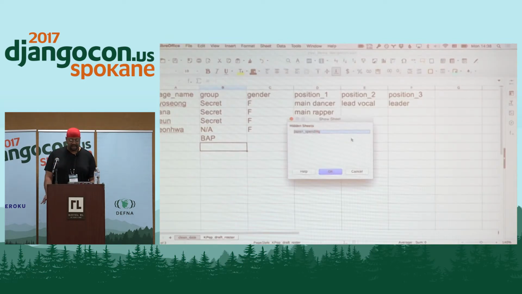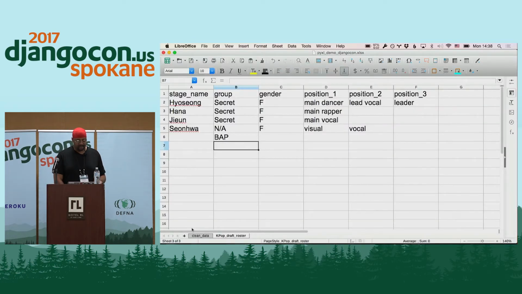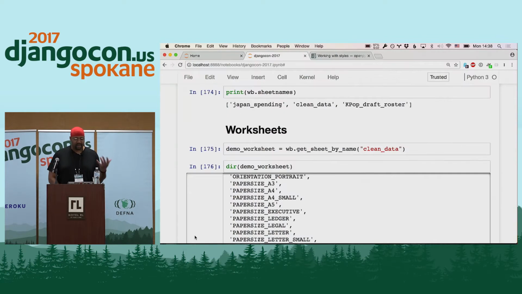I point that out because if you're in a situation where you're trying to hide something from someone and you want to hide a sheet, well, if they just look at it, they won't see it. But if they get a list of the sheet names, it's still visible there. So those are the worksheets we have available to us.